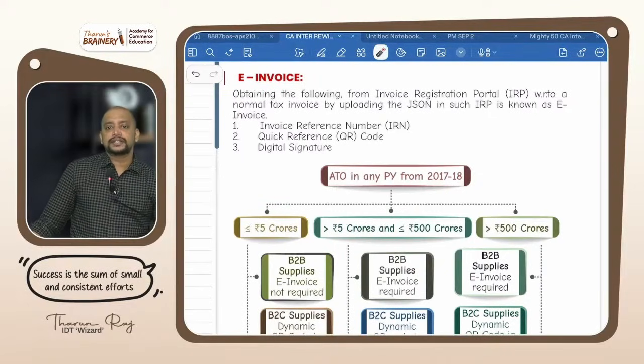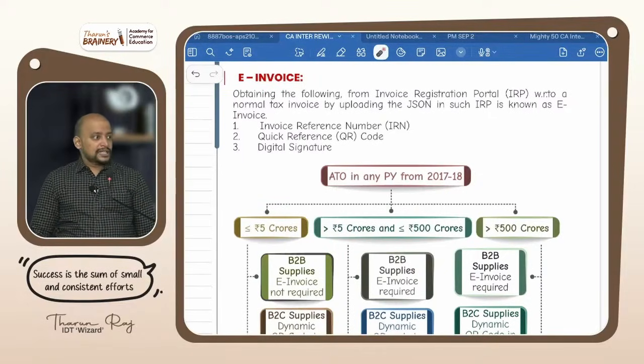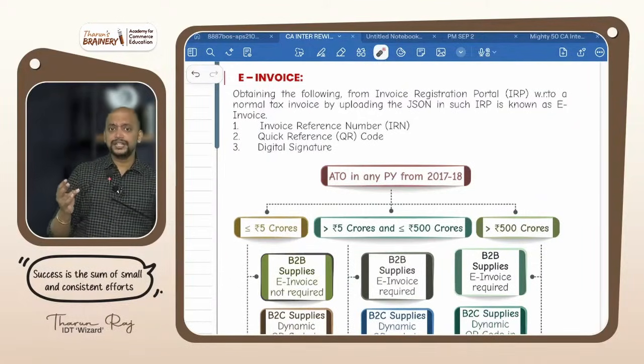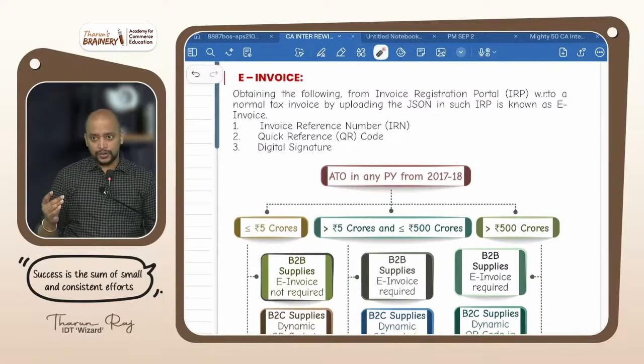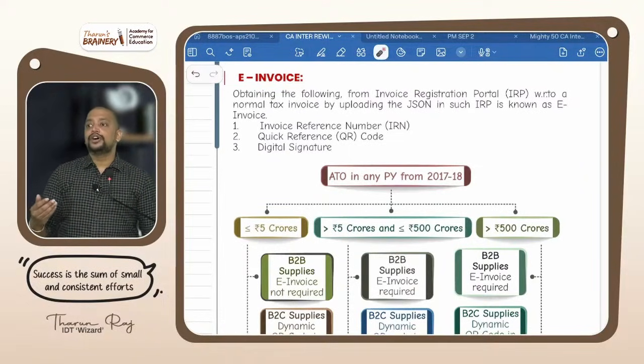What is E-invoice? You prepare a regular invoice. That regular invoice you upload in the portal and you will obtain 3 things for that invoice: invoice reference number, digital signature and QR code. Just to verify the authenticity of this invoice, this will be given and it will be shared with the buyer.